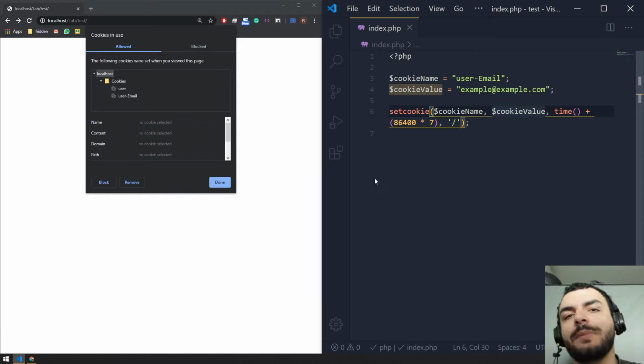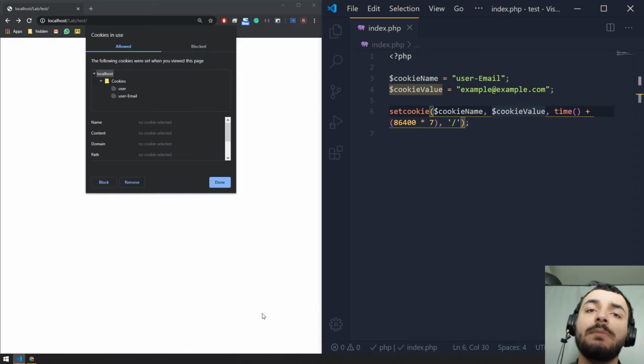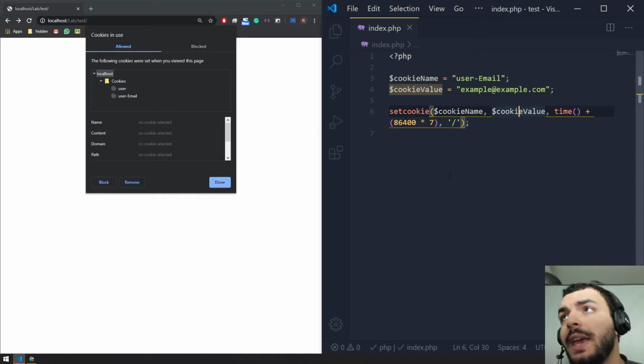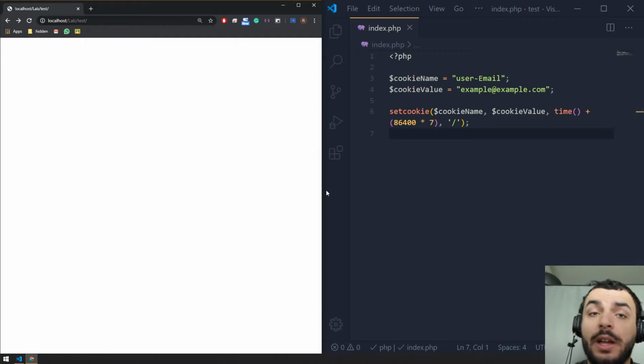The longest time you can have it is, for example, up to 100 years, I believe. So that's up to you. But usually you have a defined time and let this cookie renew every time the person logs in, or extend the time period. So this is how we can set the cookie. So how can we fetch the cookie?